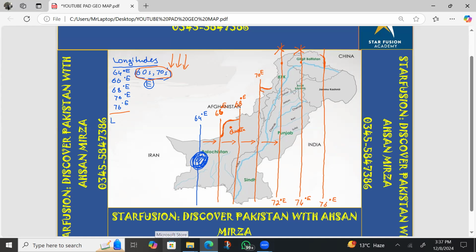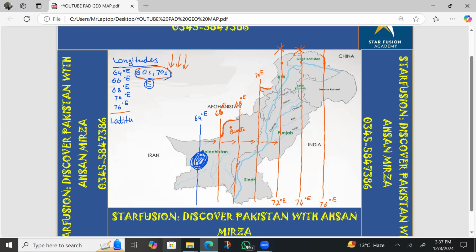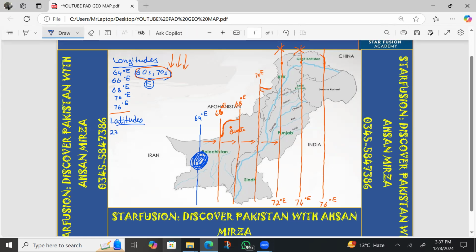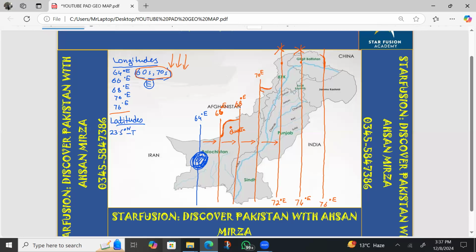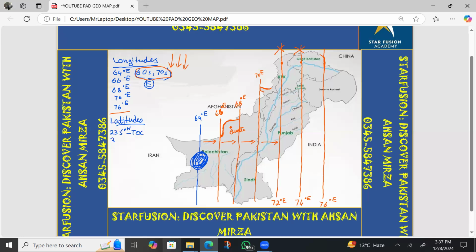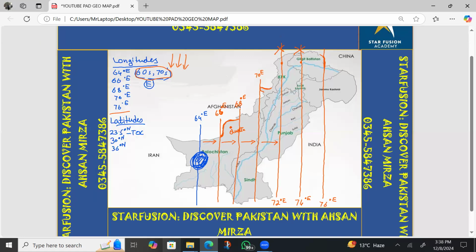So latitudinal lines can be written here. So latitudes are number one, 23.5 degree north. This is the specific name of this line. This is called Tropic of Cancer, TOC. The 30 degree north and 36 degree north. So these three lines are included in your Cambridge exam, Cambridge syllabus. So that is the most important. I'm just highlighting these lines.